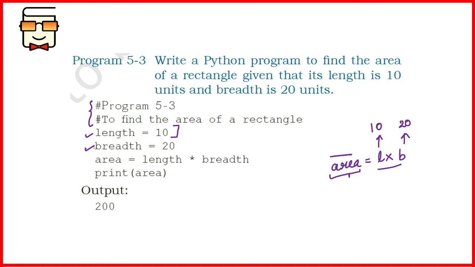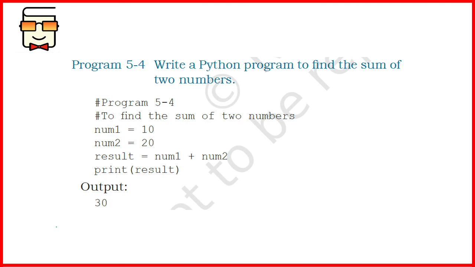Similarly, we create the variable breadth, assign it the value, and in the variable area we multiply the length and the breadth and assign the result to this variable. So area will now contain 10 into 20, which is the value 200, and when you print it, you get this output: length into breadth, which is 10 into 20 equal to 200.